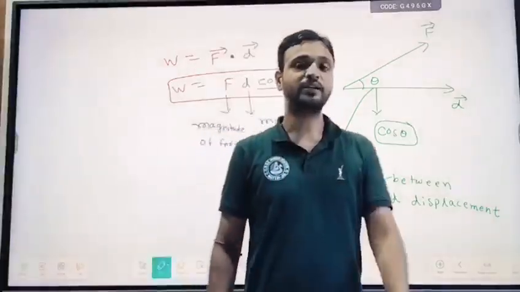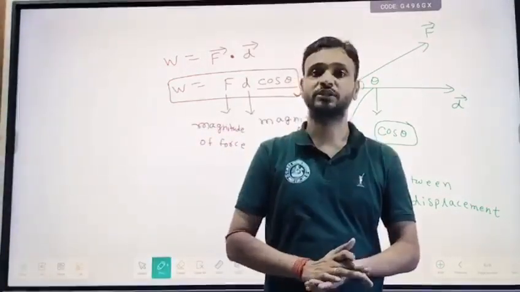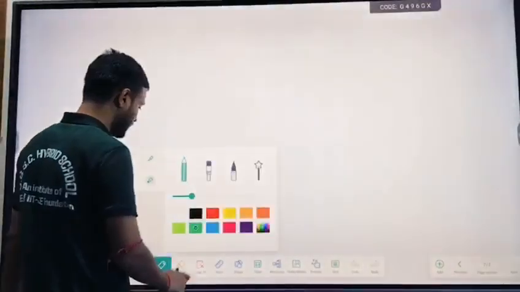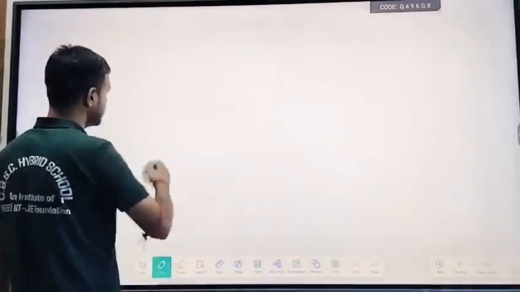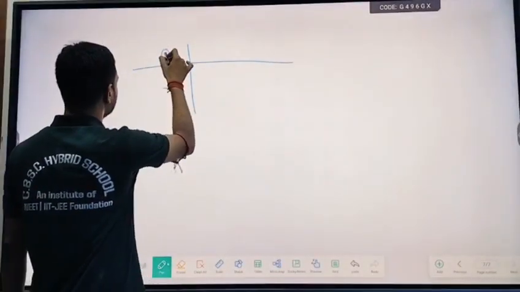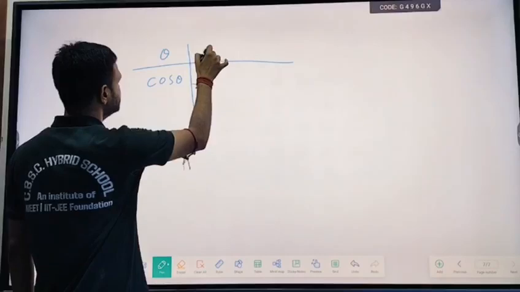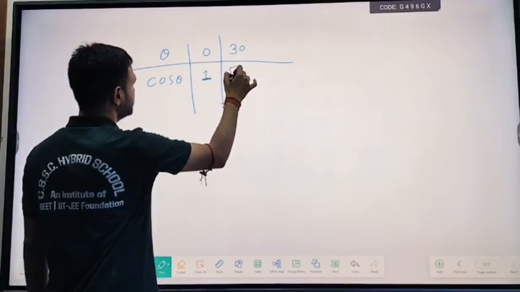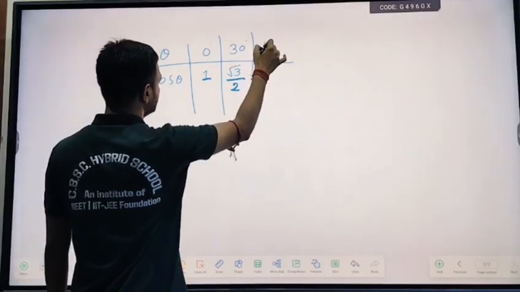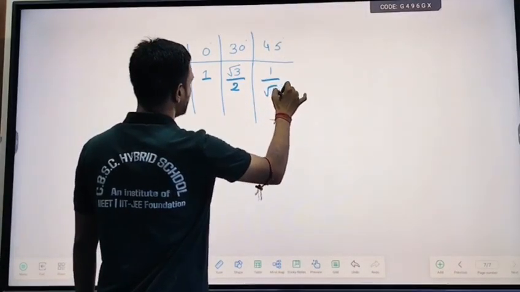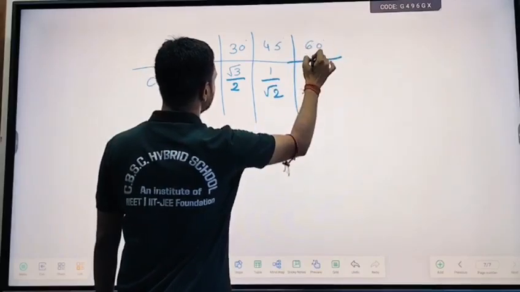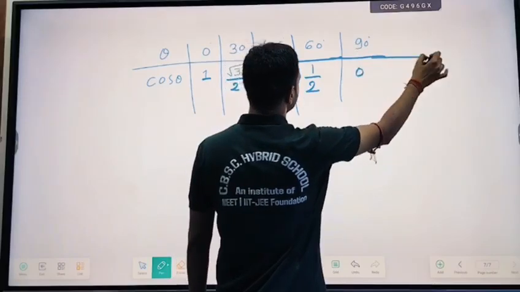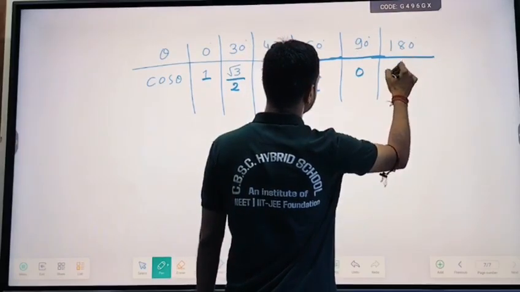Again, if we have to find the work, then we must know the values of cos theta. Otherwise, we will not be able to find it. So now we need to understand the values of theta and the corresponding values of cos theta. I am writing theta here and cos theta here. When theta is 0 degree, cos theta is 1. When theta is 30 degree, cos theta is root 3 by 2. When theta is 45 degree, cos theta is 1 by root 2. When theta is 60 degree, cos theta is 1 by 2. When theta is 90 degree, cos theta is 0. When theta is 180 degree, then cos theta is minus 1.